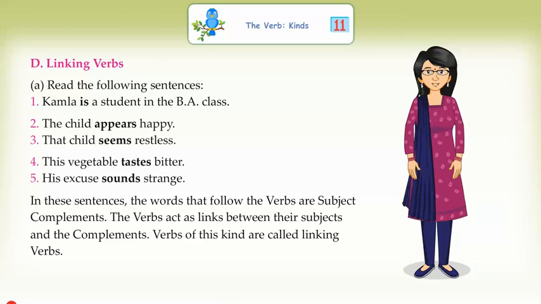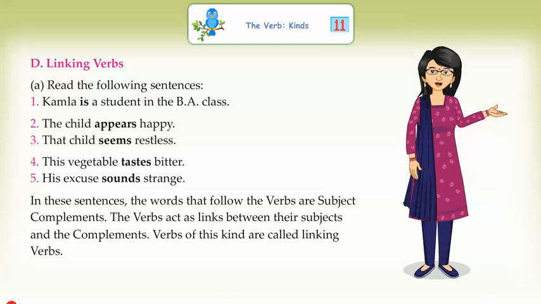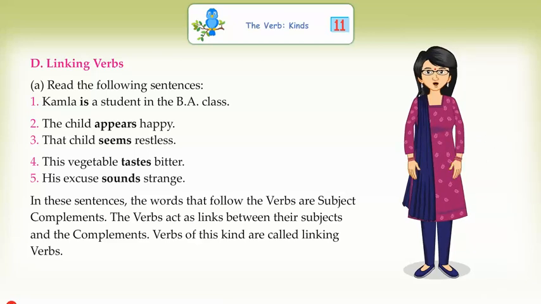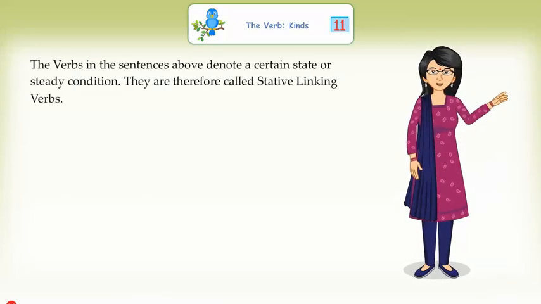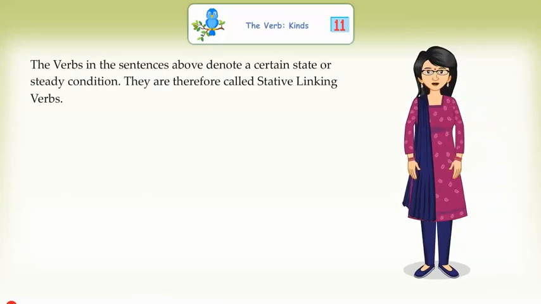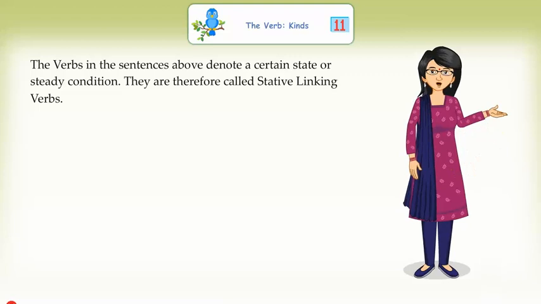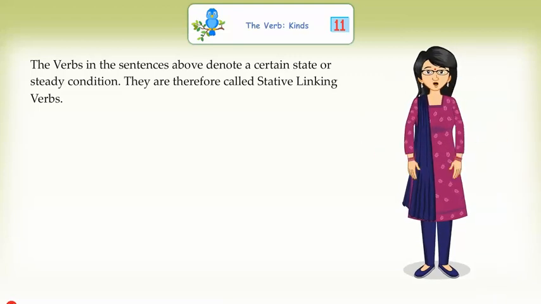The verbs act as links between their subjects and the complement. Verbs of this kind are called linking verbs. The verbs in the sentences above denote a certain state or steady condition. They are therefore called stative linking verbs.